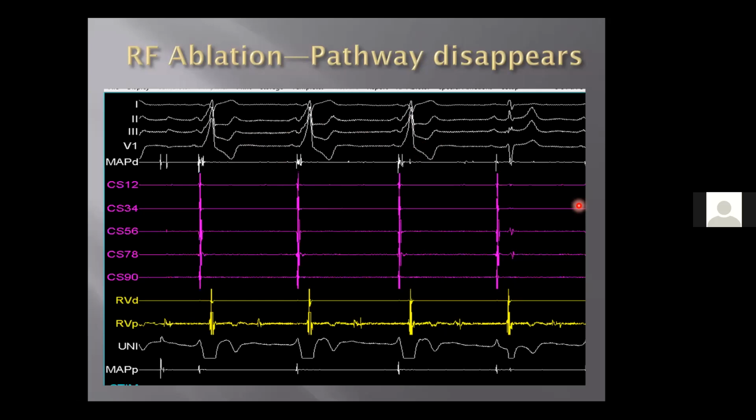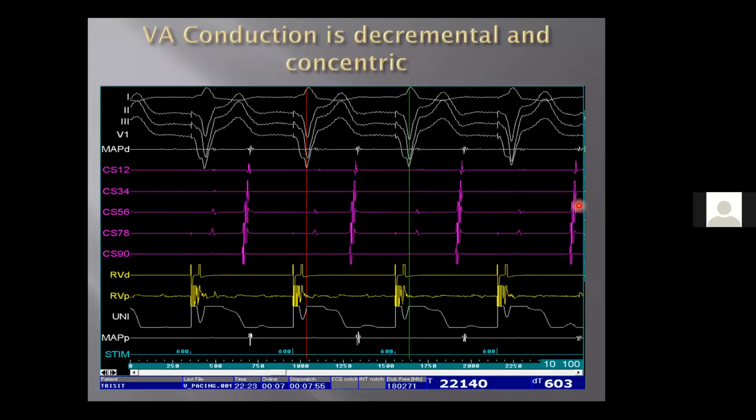Do not continue to ablate at a particular site if you are not able to get a response. If you are not able to show a disappearance of pathway activity, better to map the site again. Make sure you search for another signal, because giving too much energy in and around an area might sometimes cause the pathway to lose activity and it may reappear later on. Therefore, we should not ablate for a very long time. If you are not getting a successful ablation, stop there, map again and look for another site. So this is what we always do.